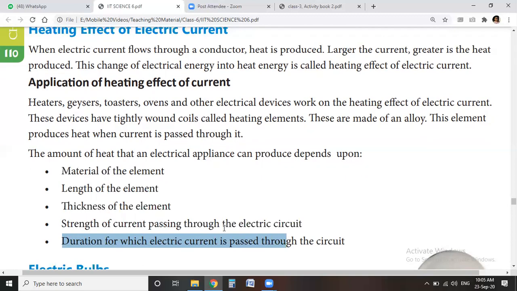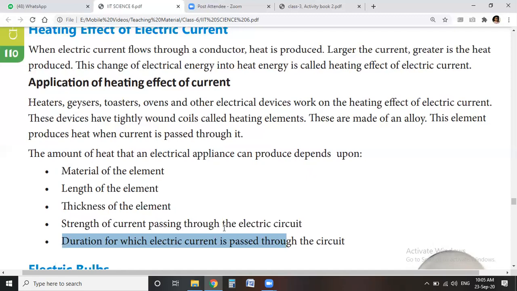And the last factor is the duration for which electric current is passed through the circuit. The time of current passing also affects the amount of heating produced. If high current is passed for a long time, the heating effect is also high, and even low current passing for more time affects the level of heating produced.